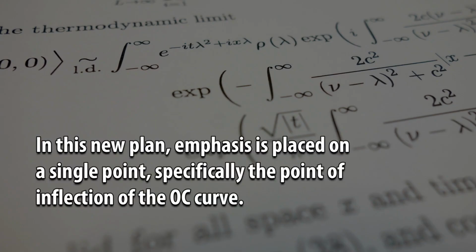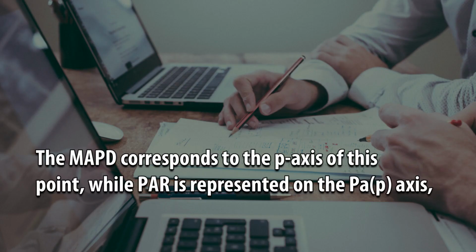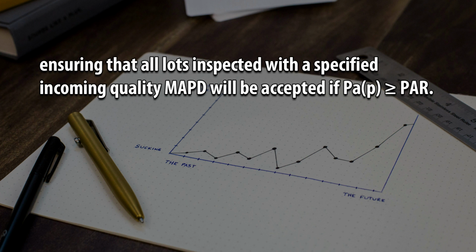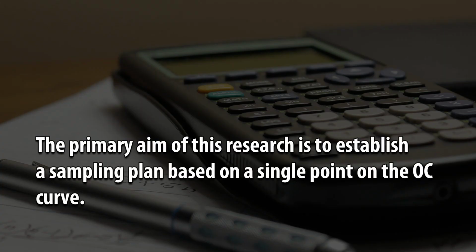In this new plan, emphasis is placed on a single point, specifically the point of inflection of the OC curve. The MAPD corresponds to the p-axis of this point, while PAR is represented on the PAR, P, axis. Ensuring that all lots inspected with a specified incoming quality MAPD will be accepted if PAR, P, is greater than or equal to PAR. The primary aim of this research is to establish a sampling plan based on a single point